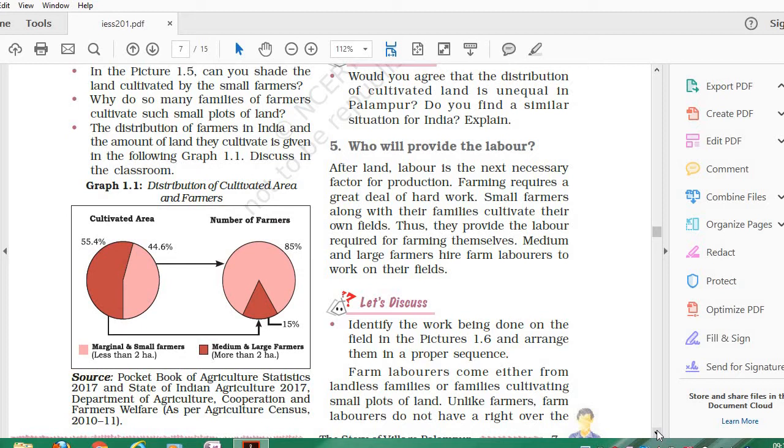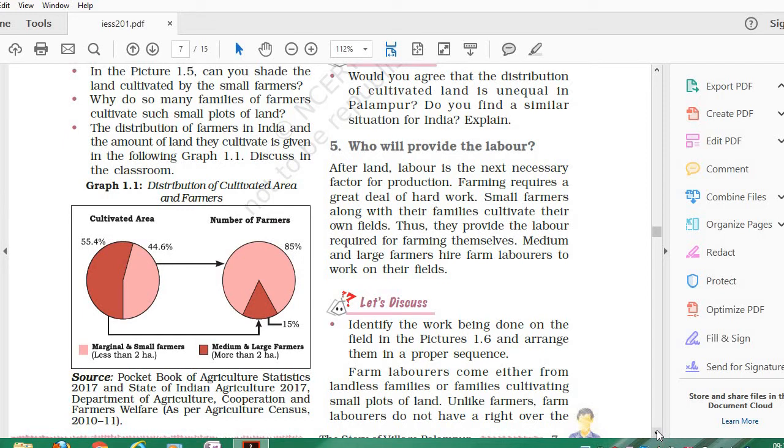In the case of marginal and small farmers, they already have a smaller percentage of land, and their population is more. As you can see, 85% of farmers have only 44.6% of land. So automatically their crop production must be less.